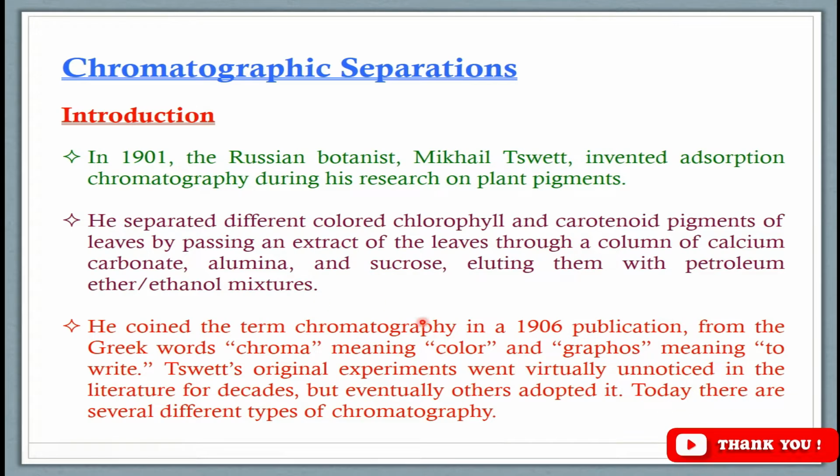He has taken two Greek words, chroma which means color and graphos meaning to write. So chromatography literally means color writing, because he obtained different colored pigments separated by the eluting mixture. That is why he used this term, chroma meaning color and graphos meaning to write.